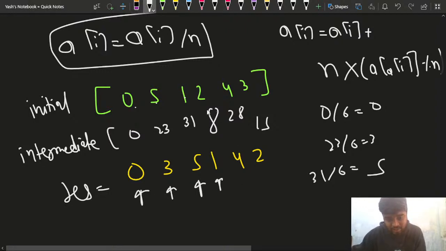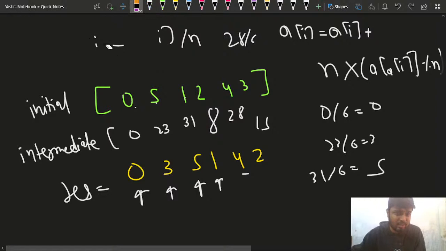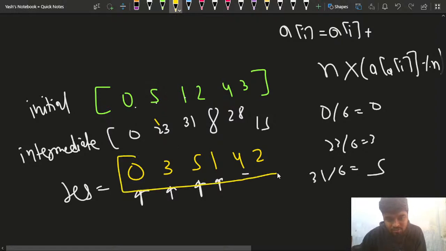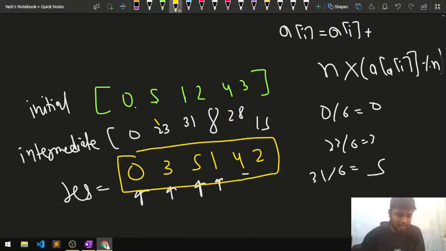Right? So here a of I is 8, so 8 divided by 6 will give me 1, then 28 divided by 6 will give me 4, so I'm getting 4 here. And what is the next element that I'm getting? I'm getting the next element as 15, so 15 divided by 6 will give me 2, so that is why I'm getting 2. And you can see that the final answer that I have is nothing but 0 3 5 1 4 2.